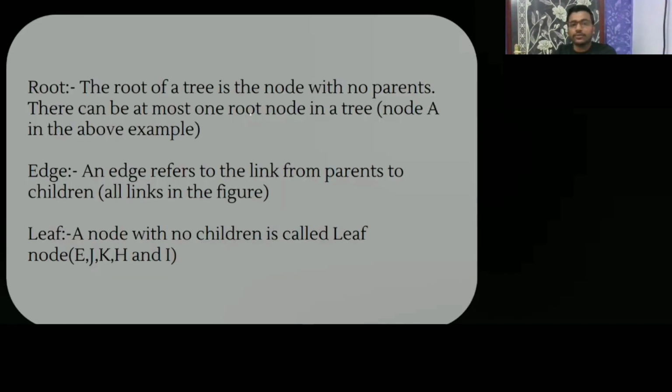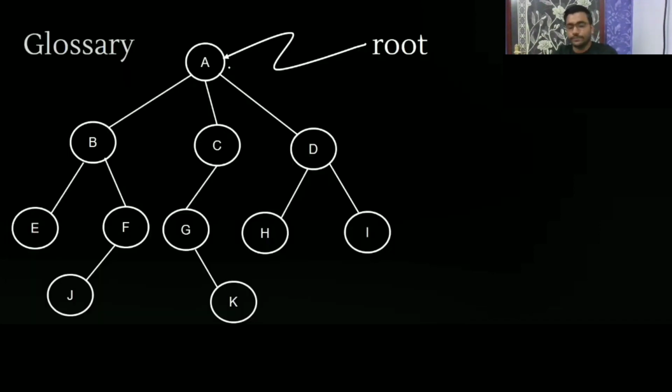So there can be at most one node in it. Maximum one node is going to be a root. So there can be at most one root node in a tree, node A in the above example. So in this example, A is our root.